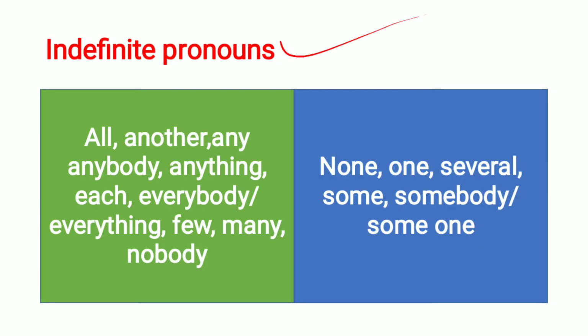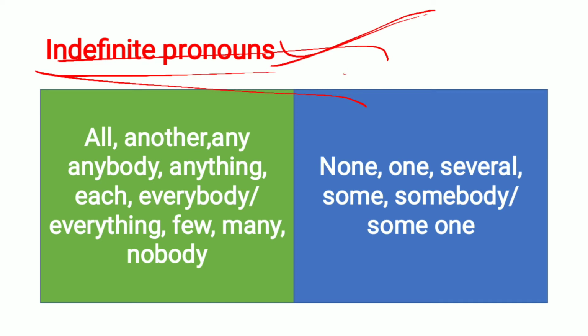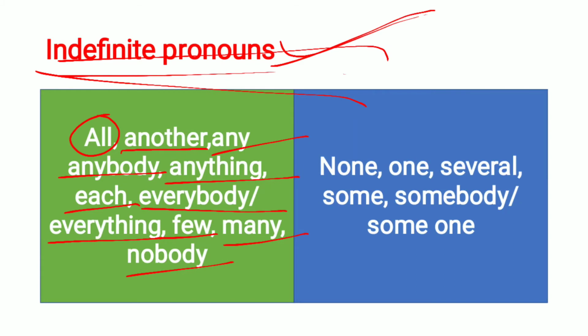So here we have some indefinite pronouns. Here is the list of the indefinite pronouns you can see in this box. The first one: all, another, any, anybody, anything, each, everybody, everything, few, many, nobody, none, one, several, some, somebody, someone. These are the indefinite pronouns.